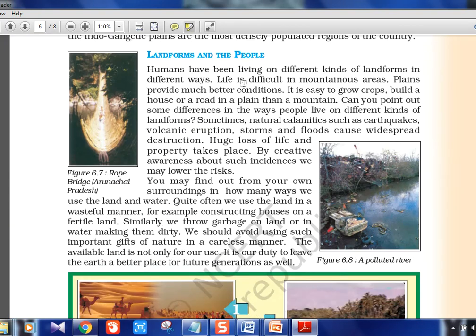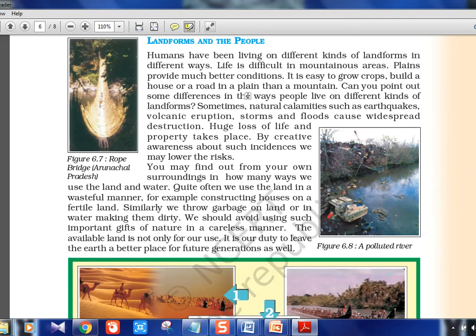Then landforms and the people. So here also I think human interaction is being told. A rope bridge, Arunachal Pradesh. Actually 2 years back UPSC asked a question like living root bridge is a phenomenon in which state, and it was Meghalaya. Okay, it was there in news. So like that you should know specific features which are unique and which are there in the news, of different states. UPSC can ask questions from anything which comes in the news. That is one peculiarity of this exam.